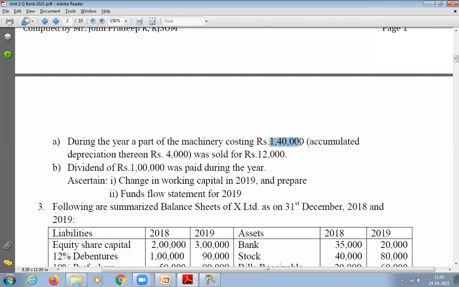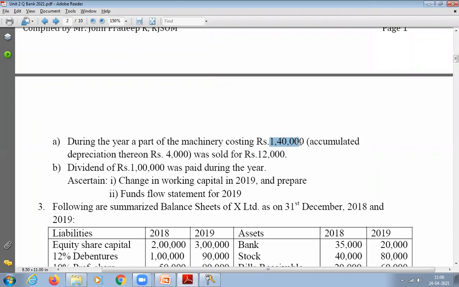So these hidden transactions, if you want to find out, you have to prepare machinery account. You have to prepare working notes. For fund flow statement, we'll have a lot of working notes to prepare, not only the 2 statements we did for question number 1. You have to prepare a lot of ledger accounts to unveil the hidden transactions.